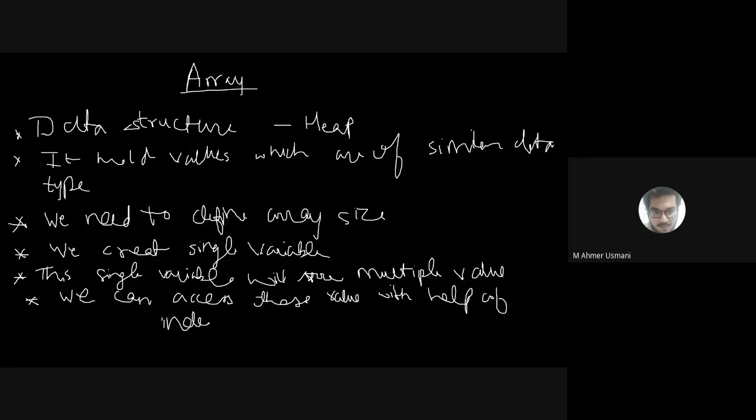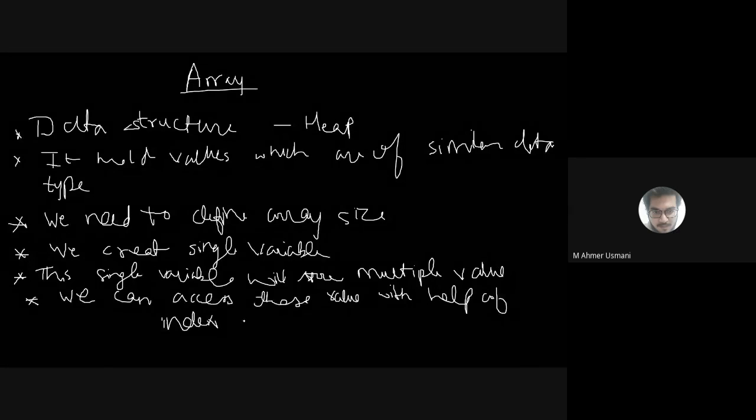Okay, so अभी तक क्या हमने पढ़ा है? I'll just try to explain it with the help of a diagram. So what we are creating, an array, is nothing but a kind of data structure. So data structure मतलब एक ऐसी जगह जहाँ पे आप डेटा को स्टोर करते हो. ओके, सो डेटा को स्टोर करोगे मतलब you will put some data over here, keep on putting the data into it. So that is why it is called a data structure, and which kind of data structure does it follow? Is it stack? Is it queue? Is it tree? Heap. It follows a heap data structure.